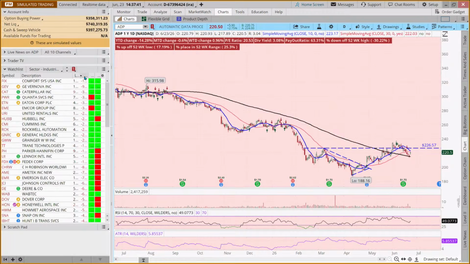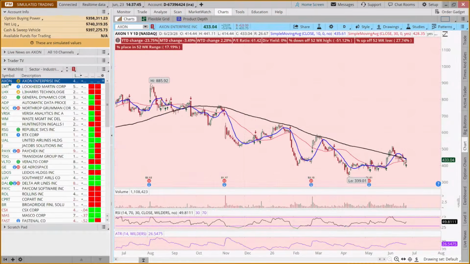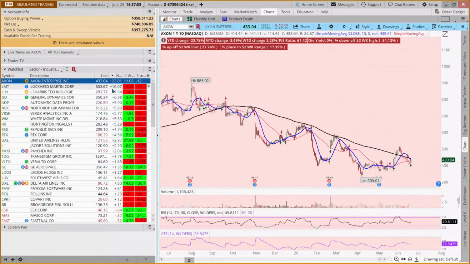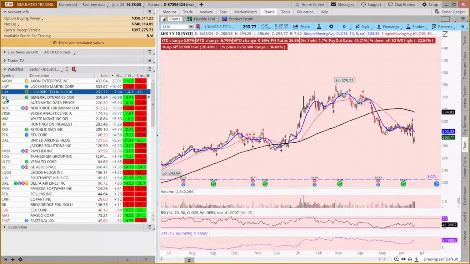Now, the market's closed, so we could sort by which one was up the most today, but you can see it doesn't mean which one has the strongest uptrend. It just means which one was up the highest number today. And that was Axon Enterprises, but it's actually a downtrending stock. And so is Lockheed Martin.